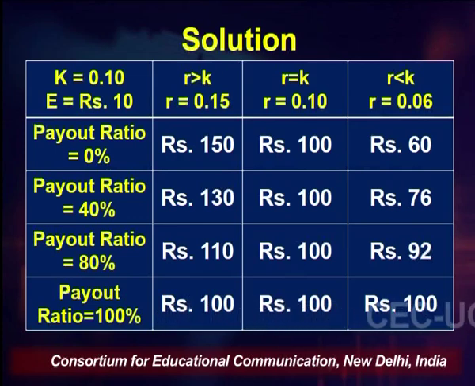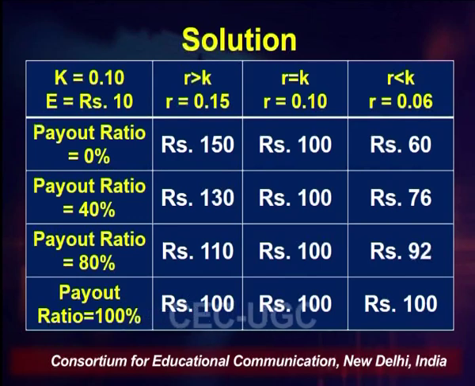And when we are further increasing the payout ratio to 100%, the price of share has increased to rupees 100. So this is what we have learned theoretically, that in case of declining firm, when we are distributing the dividend to the shareholders, as we are increasing the payout ratio, the price of the share will also go up. Okay. So this is the case of declining firm.